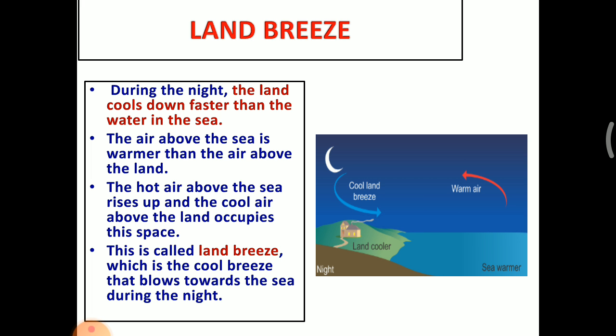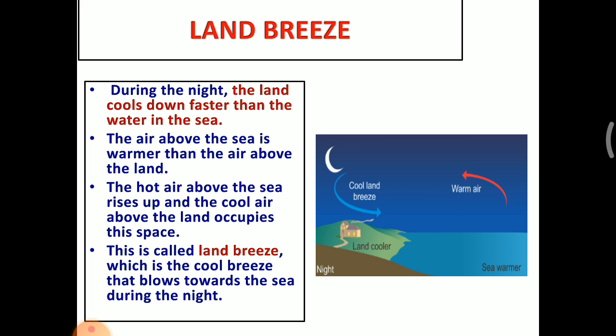So during night time the air above the land is very cool compared to the air above the sea. So the hot air above the sea rises up and the cool air above the land occupies the space. The hot air above the sea is lighter and it starts to rise up.